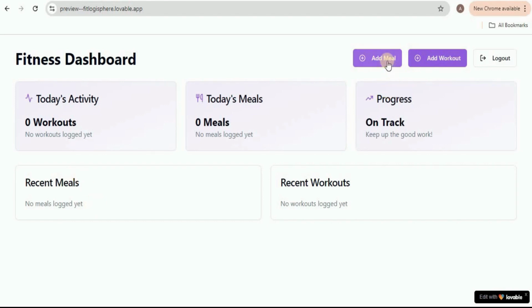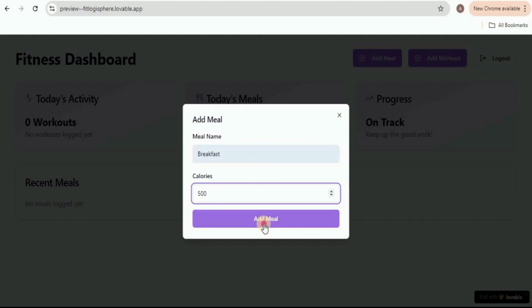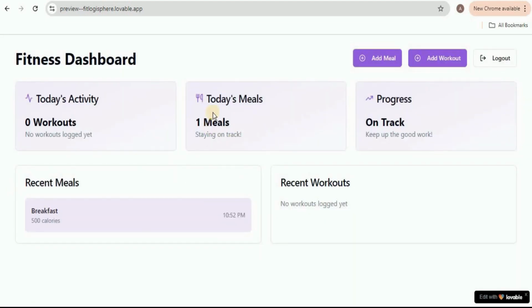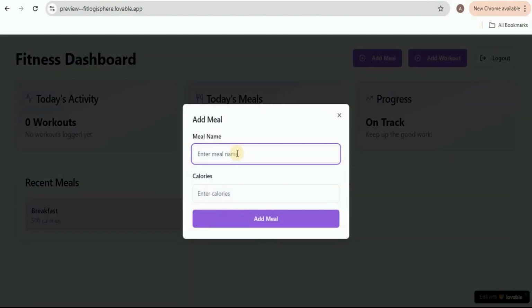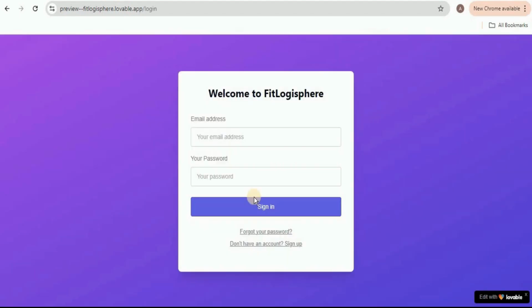So let's add meal information. I'm going to call it lunch. The number of calories is going to be 500. Once you click on add meal, it will add the meal right here. Similarly, you can add more meals and all the information about the meals will appear right here. And you can see that you also have a logout button. So if you click on it, it is going to log out the user.